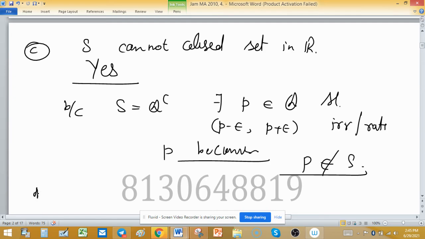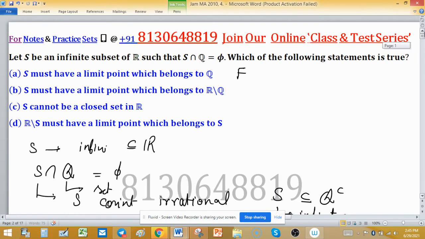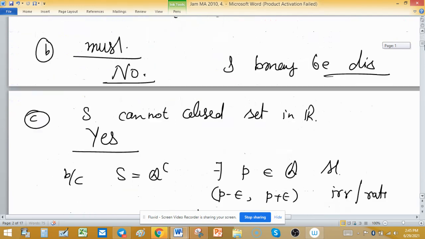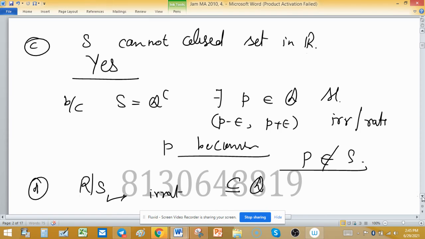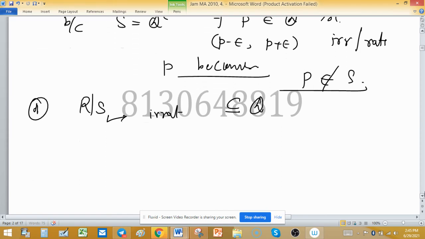Now come to option D. R minus S must have a limit point which belongs to S. R minus S may be a subset of Q, a subset of the rationals.